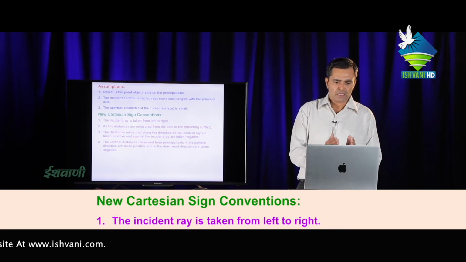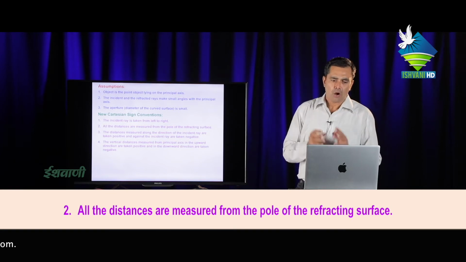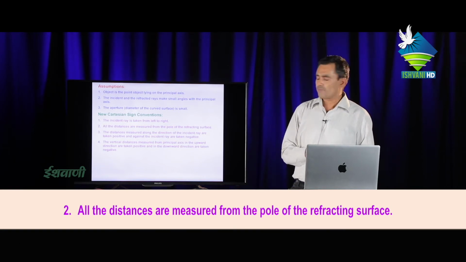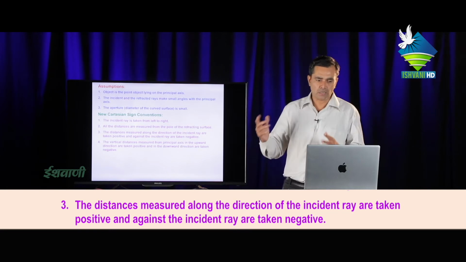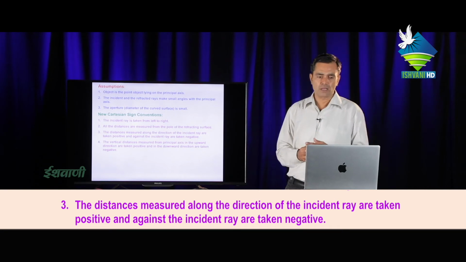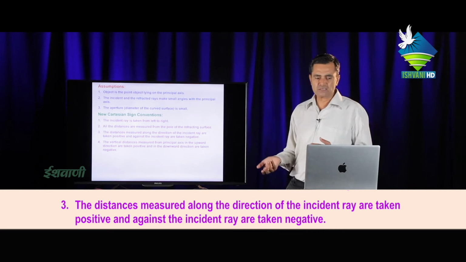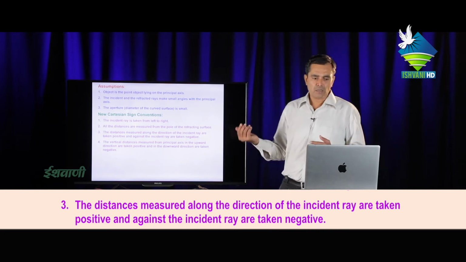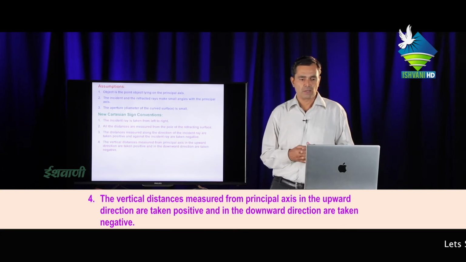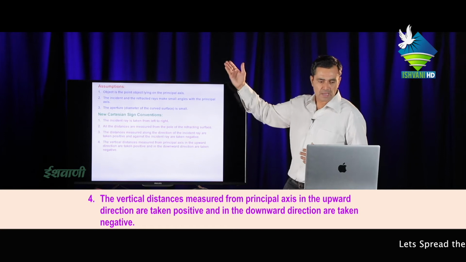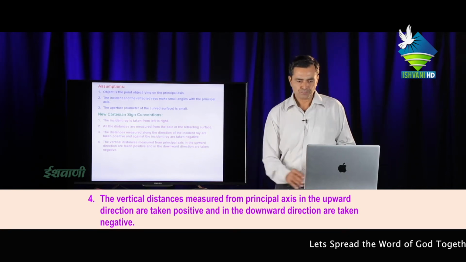The incident ray is always taken from left to right. Second, all the distances are measured from the pole of the refracting surface. Third, the distances measured along the direction of the incident ray are taken positive, and against the incident ray are taken negative. Fourth, the vertical distance measured from the principal axis upward is positive and downward is negative.